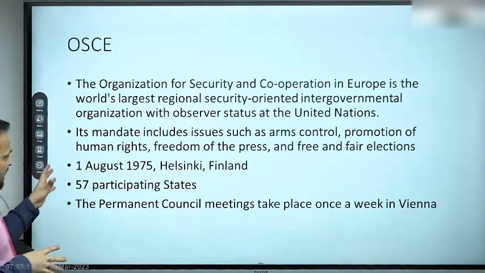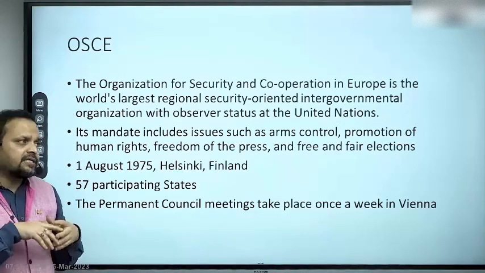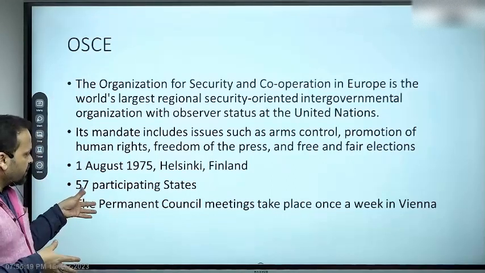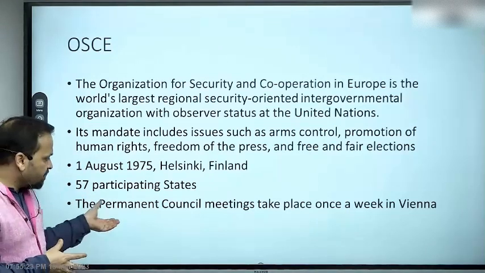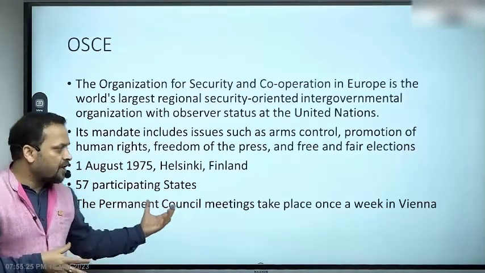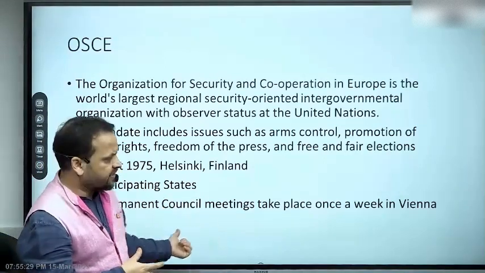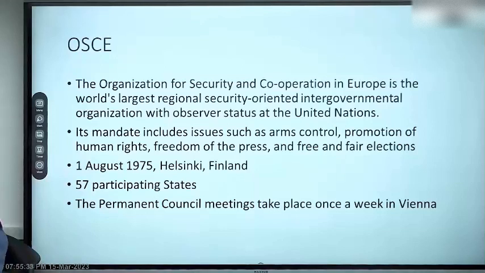All right? It was formed in the year 1975 in Helsinki, Finland. Its structure we don't need to know because India is not part of it, but we know that it has 57 participating states and its regular meetings are at the level of permanent council where all 57 countries are represented through their representative. These meetings take place every week in Vienna. So that's why it is in news, because if something is happening, this body is also meeting regularly, right?